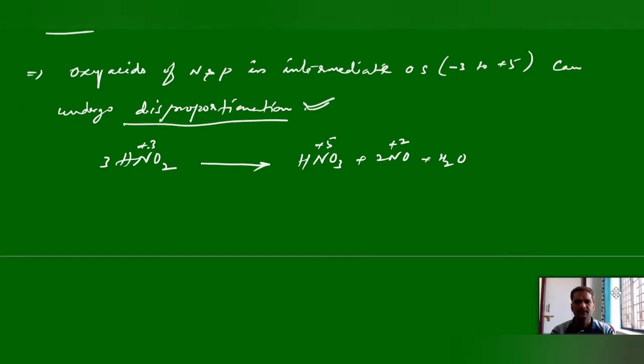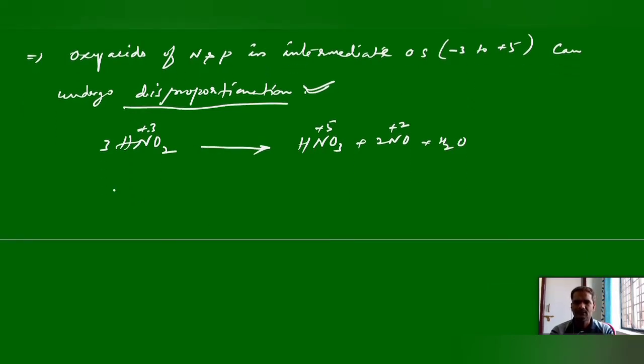Similarly, one of the phosphorus oxy acids, this is also very important. Phosphorous acid can undergo disproportionation and give phosphoric acid and phosphine.